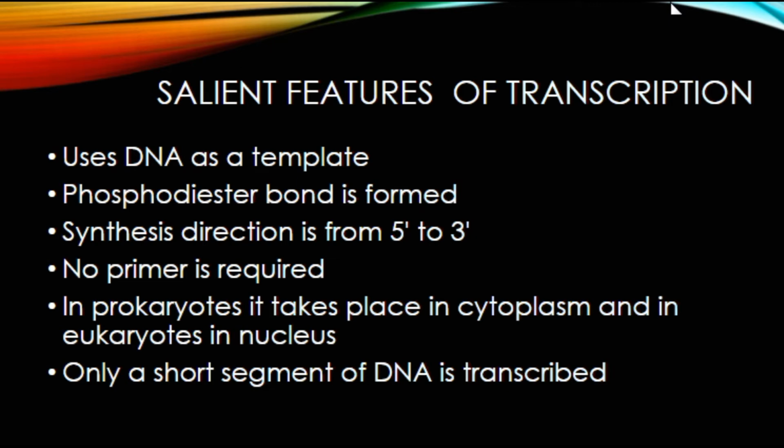Whereas in eukaryotes, transcription takes place in the nucleus, because RNA is synthesized in the nucleus, which is further transferred to the ribosome in the cytoplasm for synthesis of proteins. So that's why transcription takes place inside the cytoplasm in prokaryotes and inside the nucleus in eukaryotes.